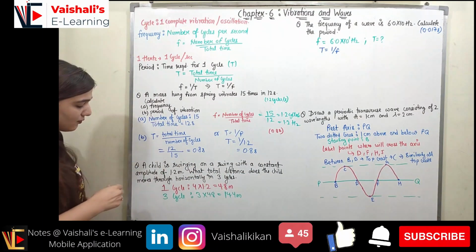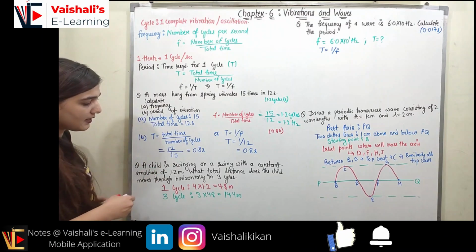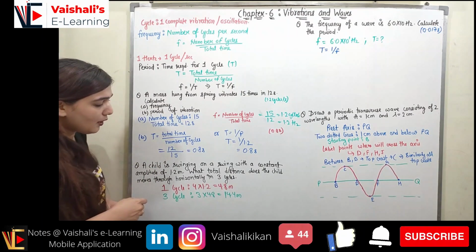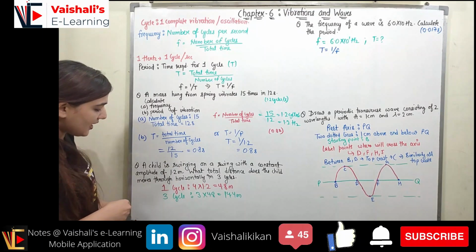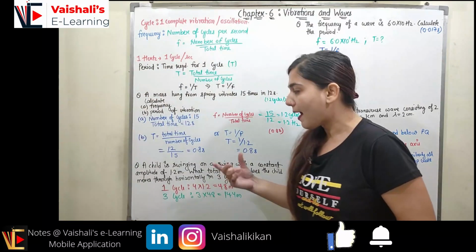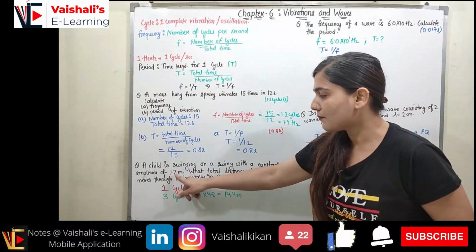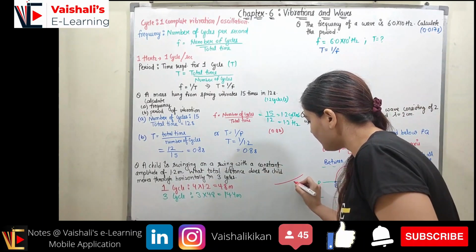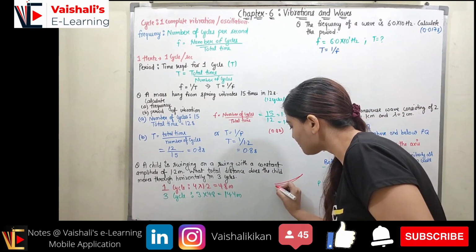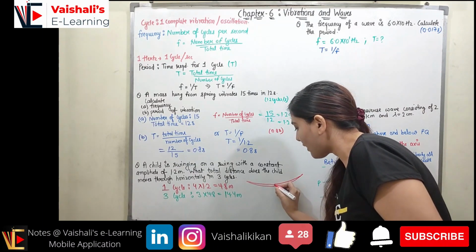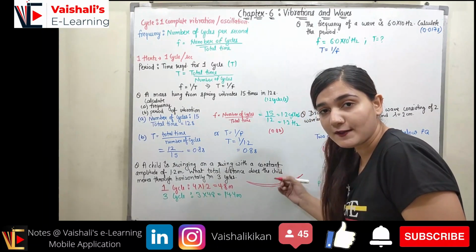Now coming to the next question, it states: a child is swinging on a swing with a constant amplitude of 1.2 meter. What total distance does the child move through horizontally in 3 cycles? The amplitude is given, which is 1.2 meter. The child is swinging in this direction, then comes back to this position, then moves in the other direction, and then comes back to this position. So what is the total length of this cycle?